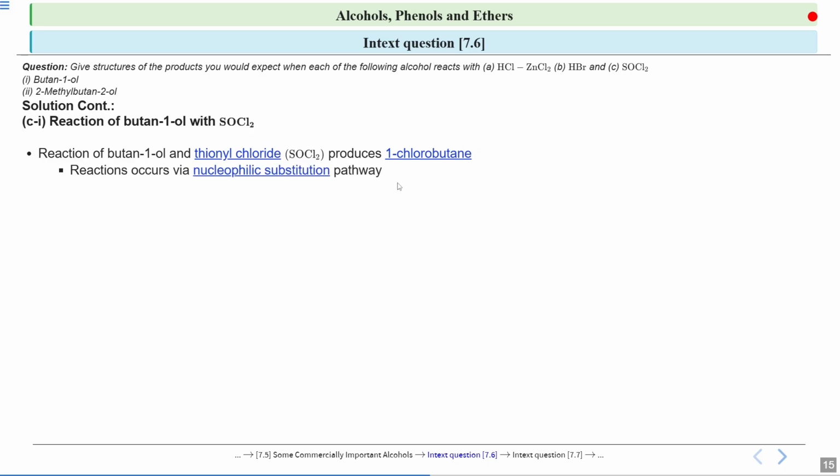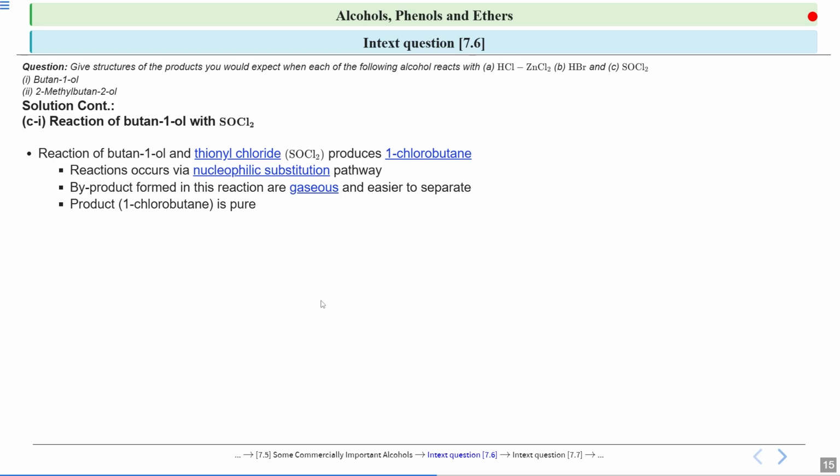This reaction will also occur via a nucleophilic pathway. Now what happens in this reaction? Two byproducts are formed, and both these byproducts are gaseous, so they are easy to separate. We will see in the reaction.